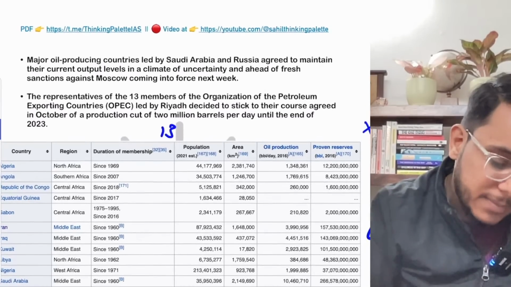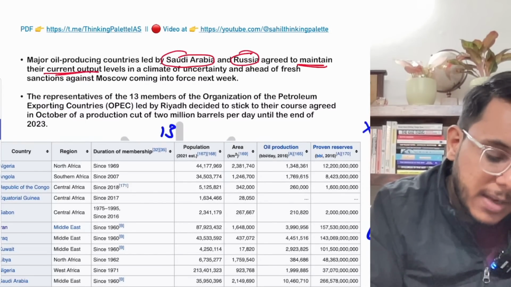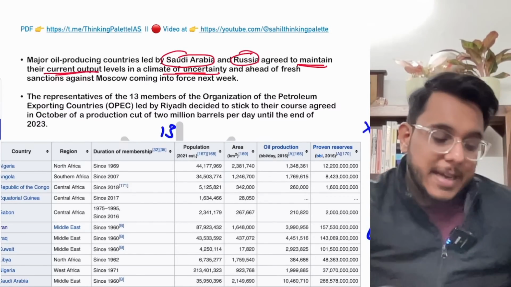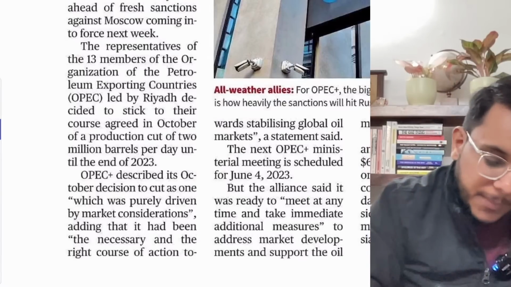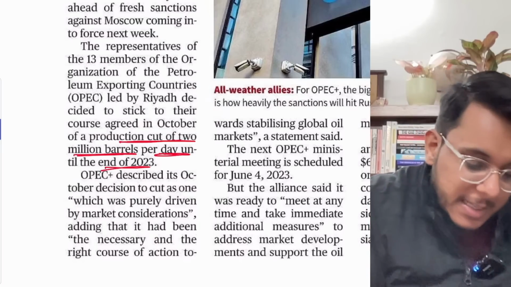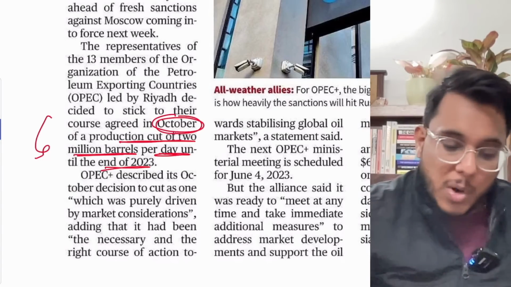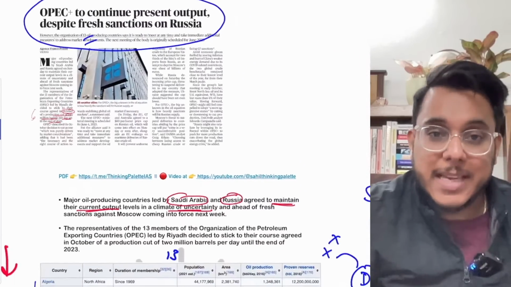Now, recently, what has happened? The oil producing countries led by Saudi Arabia, OPEC plus, have agreed to maintain their current output level in a climate of uncertainty. So what had happened? In 2020, they agreed that there will be a production cut of 2 million barrels per day. That production cut started in October 2020. Over time they are meeting. Recently they met in October also, and they decided that this production cut will continue. The same stance is there.